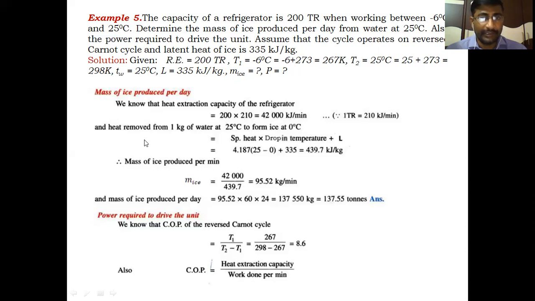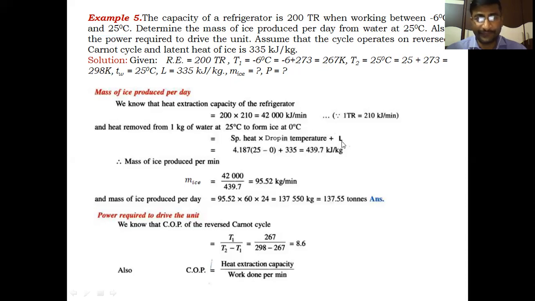But the heat removed from the water at 25 degrees centigrade to convert to ice per kg: sensible heat is removed, and at the same time latent heat also should be removed from the water to convert to ice at 0 degrees centigrade.